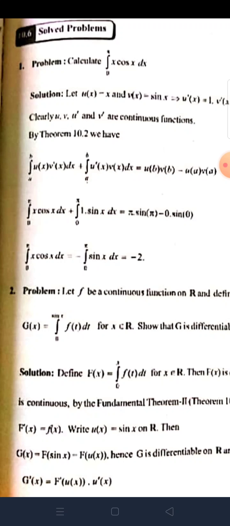Write u of x is equal to sin x on R. Then g of x is equal to F of sin x is equal to F of u of x. Hence g is differentiable on R and g dash x is equal to F dash of u of x into u dash x, which is equal to f of sin x into cos x. Therefore, g dash x is equal to f of sin x into cos x.